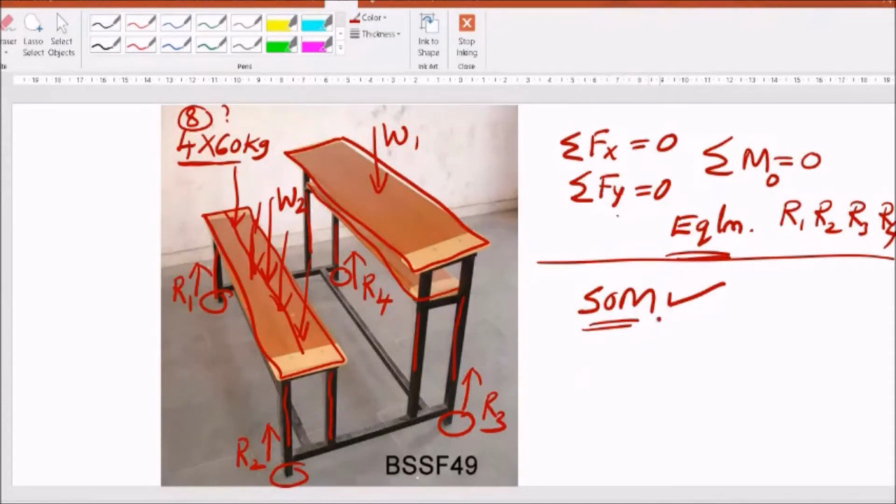So strength of materials is just the extension of rigid body mechanics. We will understand this when we discuss different concepts of strength of materials.